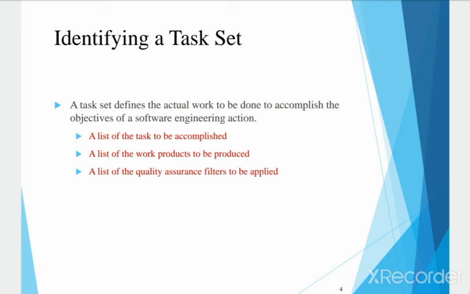For a large, more complex software project, different task sets would be required. It might encompass the following work tasks, such as make a list of the stakeholders for the project. Second one, interview each stakeholder separately to determine overall wants and needs. Third one is build a preliminary list of functions and features based on stakeholders' input. Fourth one is schedule a series of facilitated requirements gathering meetings. Fifth one is conduct meetings. Sixth one is produce informal user scenarios as a part of each meeting.